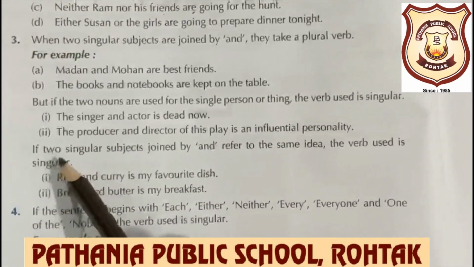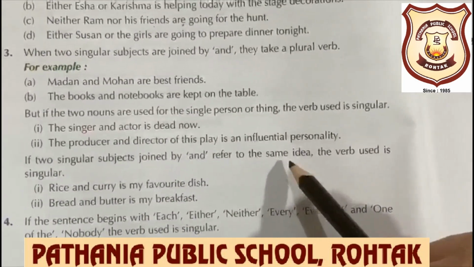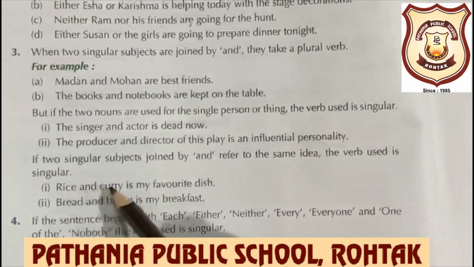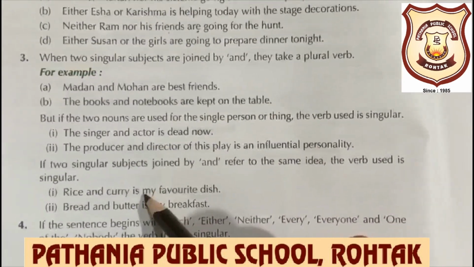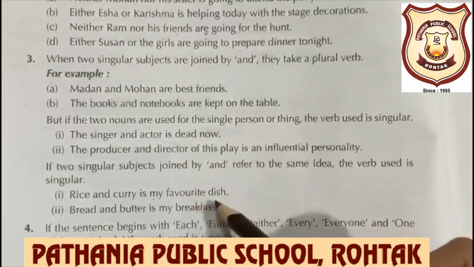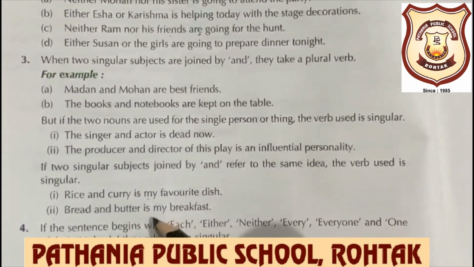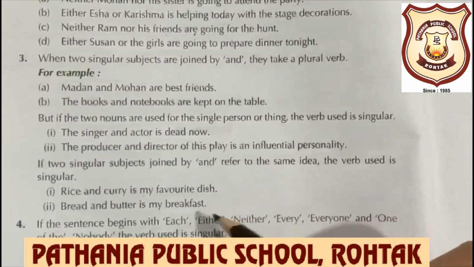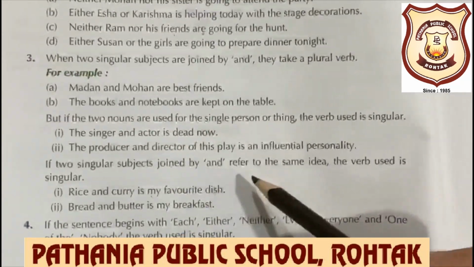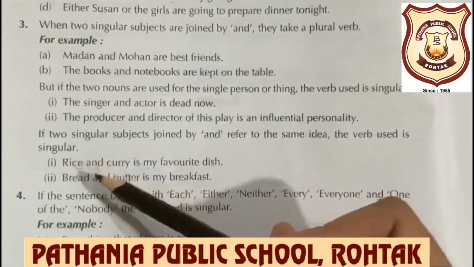Now see, if two singular subjects joined by and refer to the same idea, the verb used is singular. Rice and curry. It is a complete dish. Rice and curry is my favorite dish. Bread and butter is my breakfast. So whenever two singular subjects joined by and refer to the same idea, the verb used is singular.